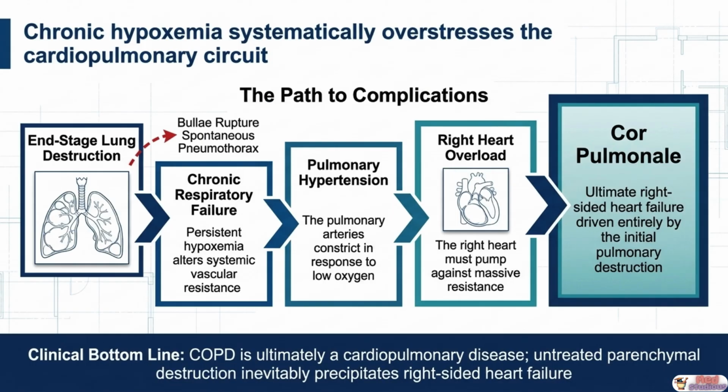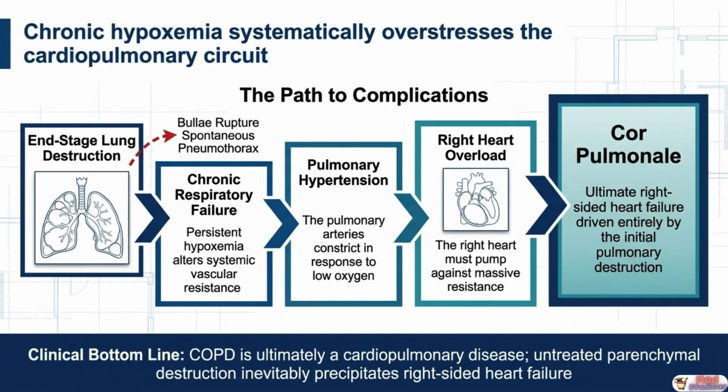We close with the most serious and sobering dimension of COPD. What happens when the disease is left inadequately treated and allowed to progress to its end stage? The path from lung destruction to cardiovascular death follows a predictable, mechanistically coherent cascade. It begins with end-stage parenchymal destruction, massive loss of alveoli and airway walls, combined with the constant risk of bullae rupture causing spontaneous pneumothorax. Persistent and severe airflow obstruction generates chronic respiratory failure.